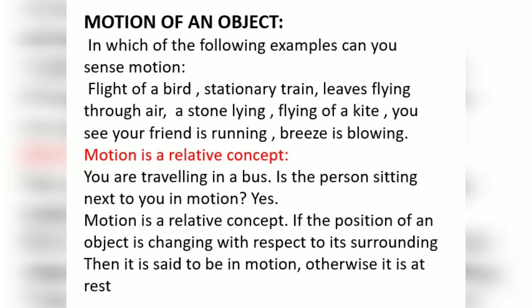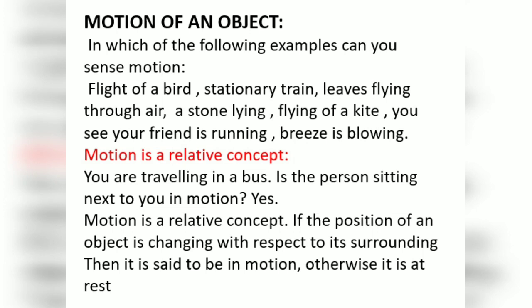Motion of an object. First, let's know what motion is. When force is applied, object starts moving. A moving object can be perceived or can be felt. So, here are some examples where you can sense motion. See the examples: flight of a bird, stationary train, leaves flying through air, a stone lying, flying of a kite. You see your friend is running, breeze is blowing.